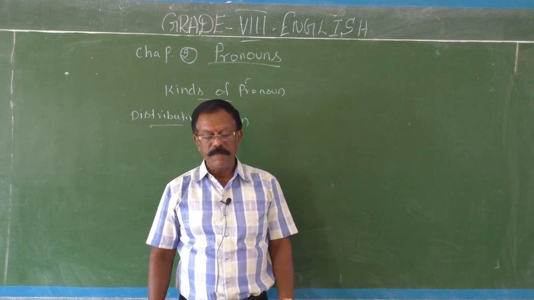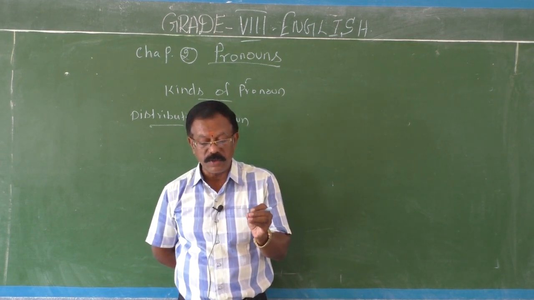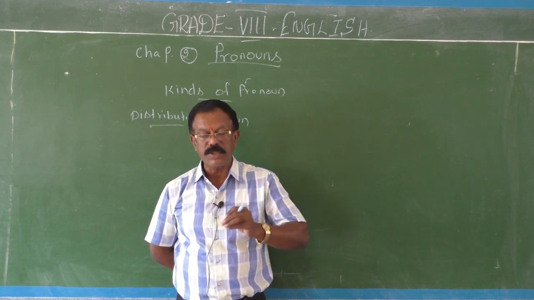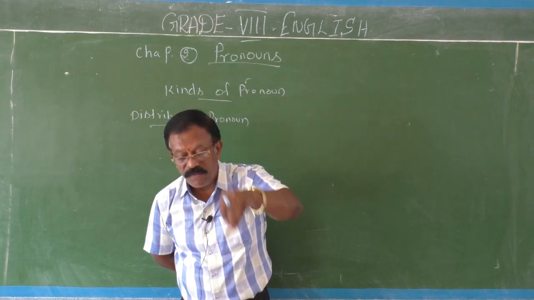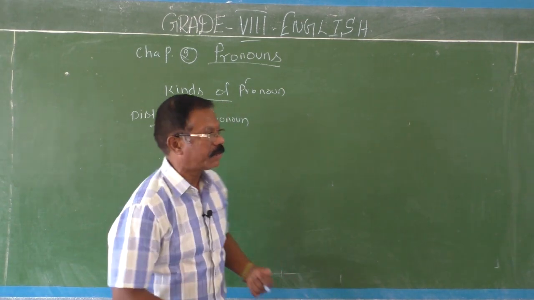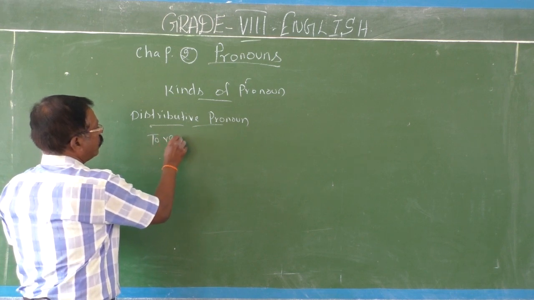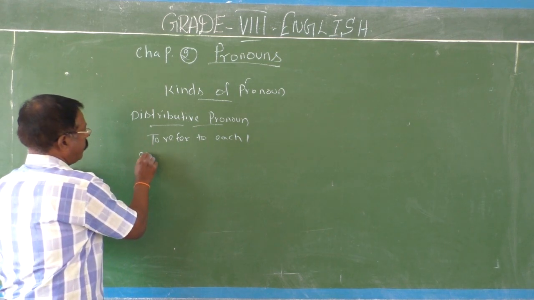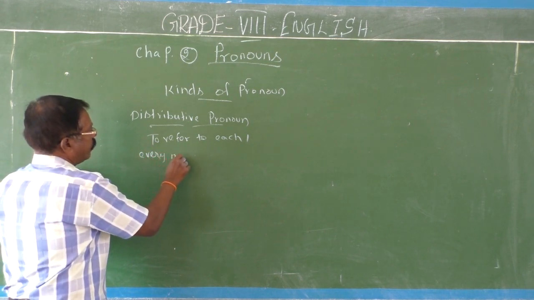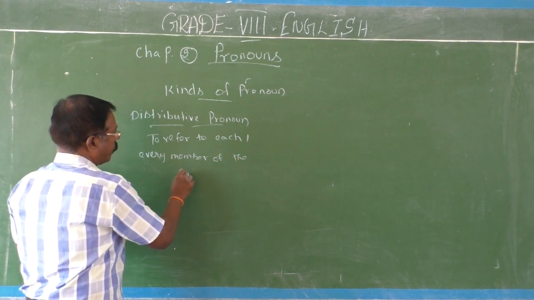So here we have some pronouns. Such pronouns are used to refer to each and every member of the group.